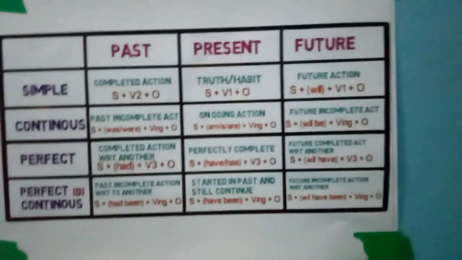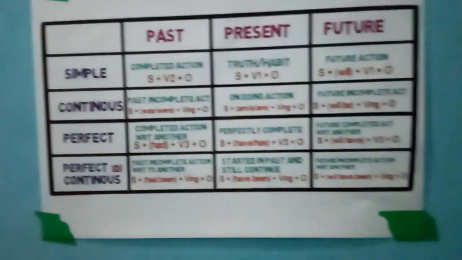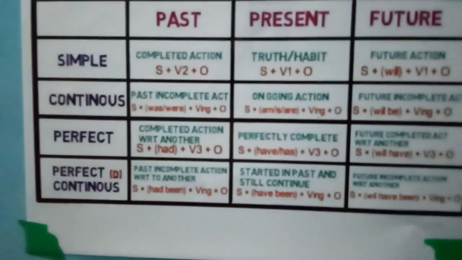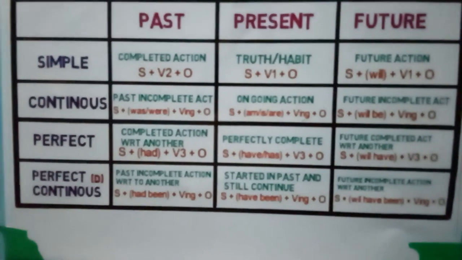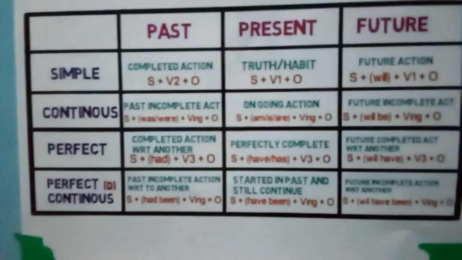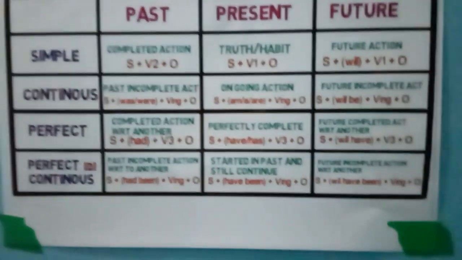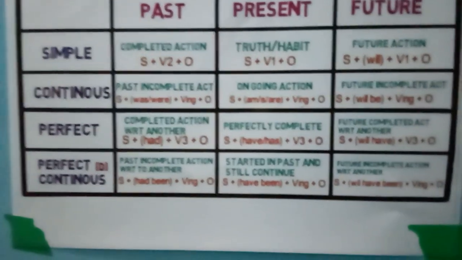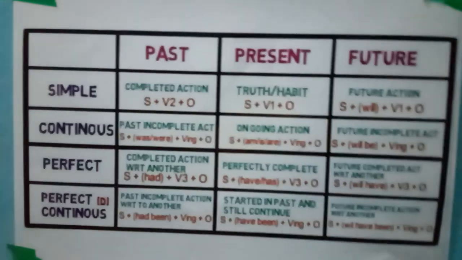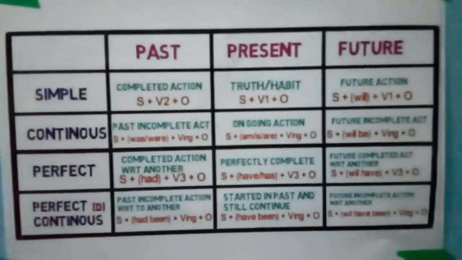Okay, so you can take the same example. Ram writes a letter. If I ask you to change the same sentence into perfect, then it will be Ram has written a letter. So in this particular segment, when we are discussing the present perfect tense, you have to always use the third form of the verb. Okay, so you need to be very careful while using the verbs in making any sentence formation. You have to be very particular about these things.